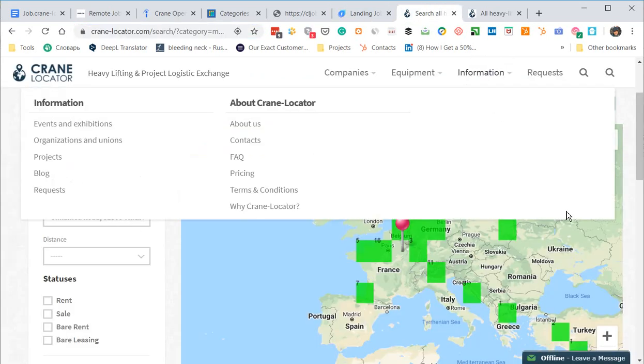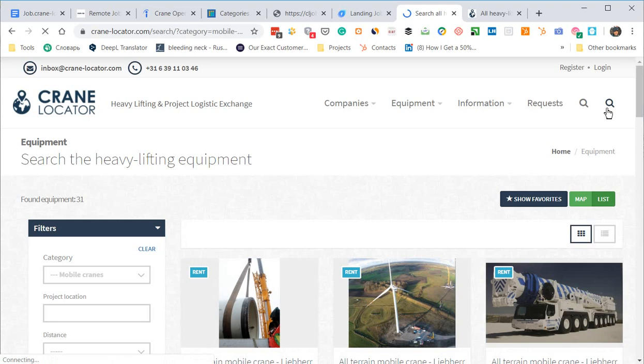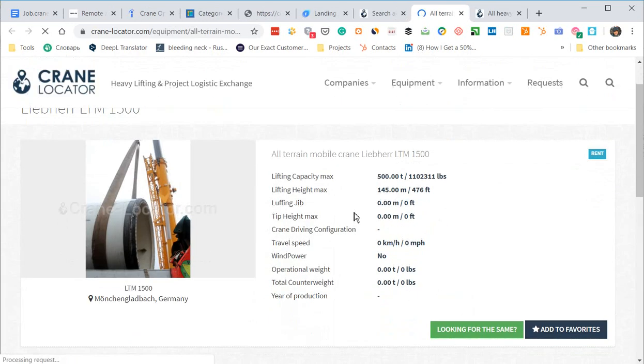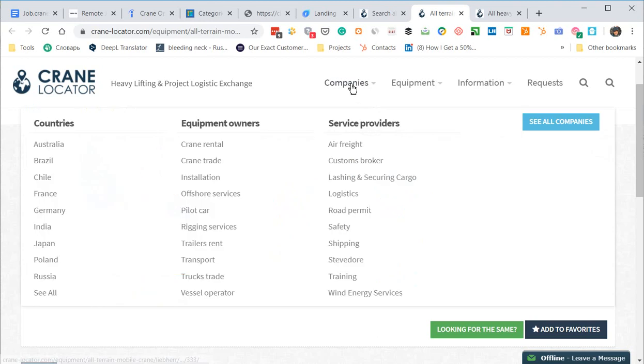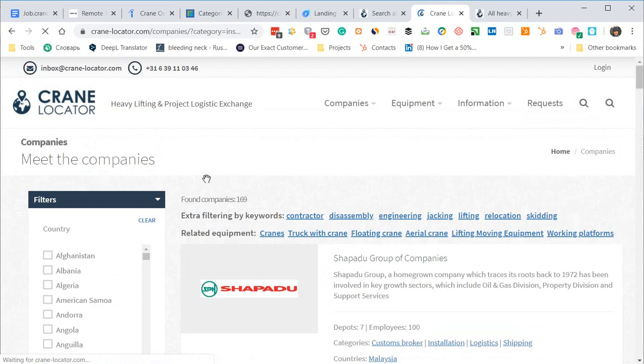Also, we are thinking about implementation of a link for relevant vacancies or candidates for each equipment item. For example, this one should be related to crane operators, because this is a page of all-terrain mobile crane. And for each company we will need something like this. They can manage their own vacancies themselves, but first we need something very similar.